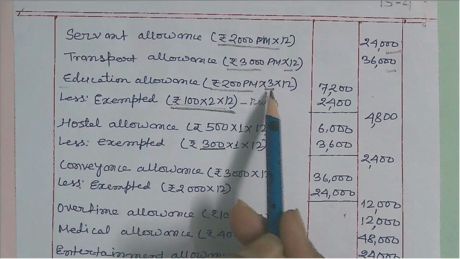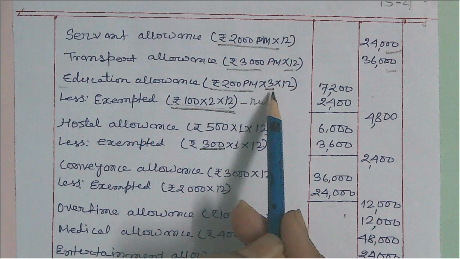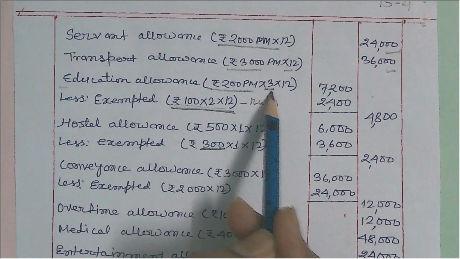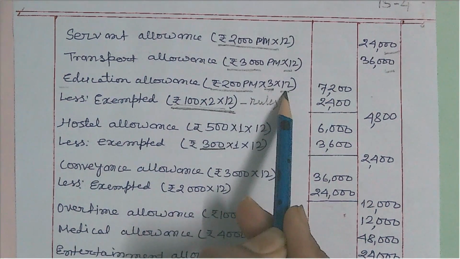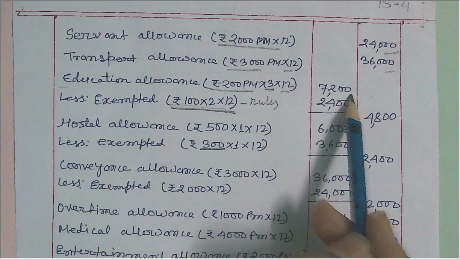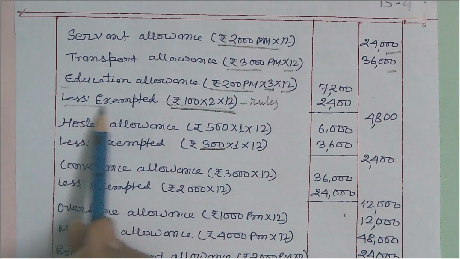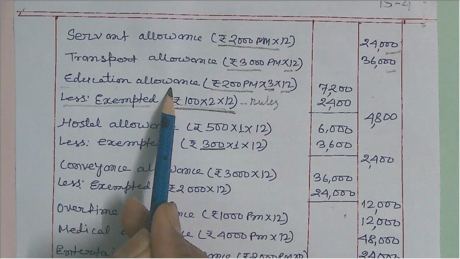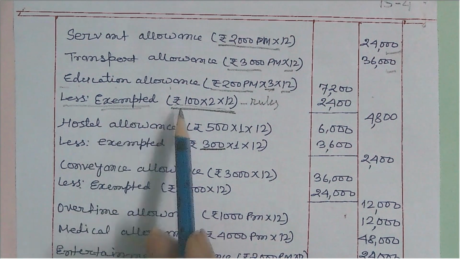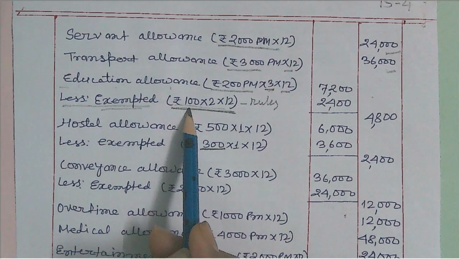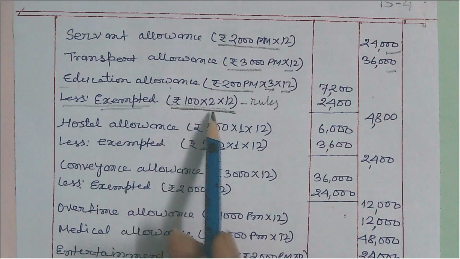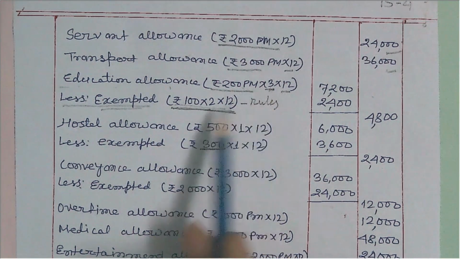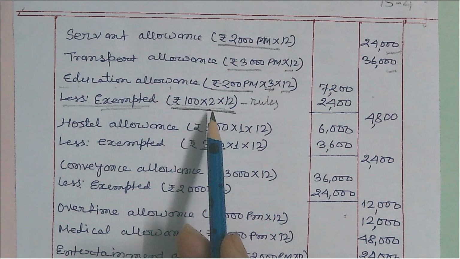So each child gets 200 rupees, and the employee has 3 children, so he is getting education allowance for 3 children. It is per month, so multiplied by 12, it comes to 7,200. As per the income tax provision, an employee who is getting education allowance can claim an exemption of 100 rupees per month per child for a maximum of 2 children only. Though he is getting for 3 children, as per the provisions you can claim deduction for 2 children only,